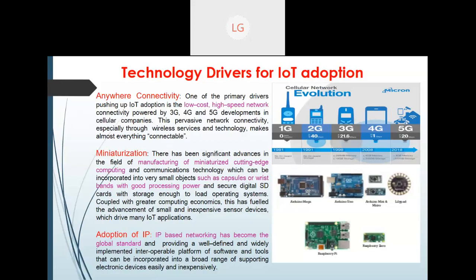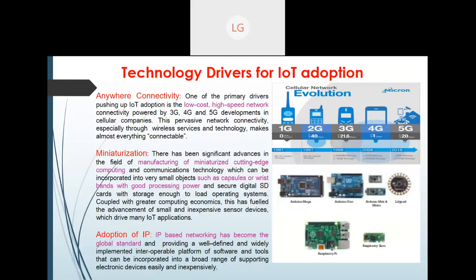Here I have shown you an example. You can see first Arduino came, then Raspberry Zero came. All these terminologies I'm going to cover, don't worry. What is Arduino? What is Raspberry? There are so many terminologies related to IoT, and today I'm going to focus on that only. You can see Arduino Mega, then Arduino Uno, then Mini and Micro, LilyPad.